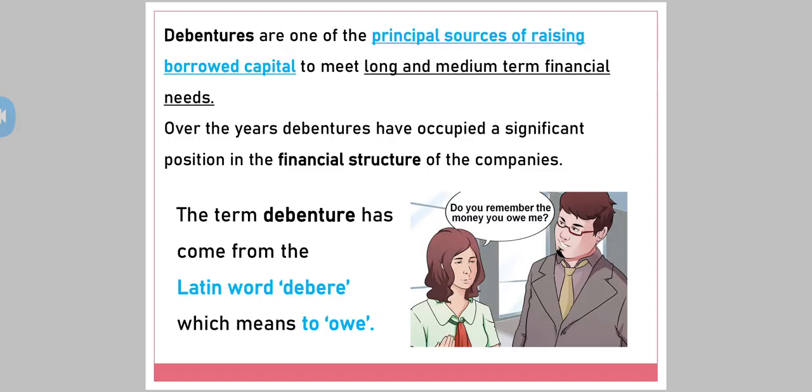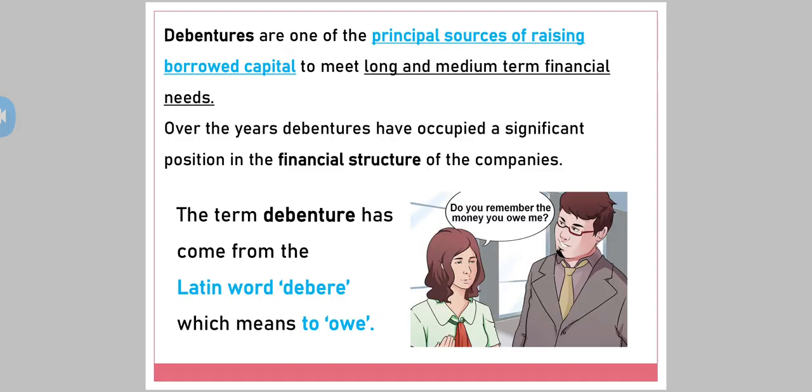See, over the years, debentures have occupied a significant, an important position in the financial structure of the companies. When you form your balance sheet, you will find a position for the debenture in the same. Now we will see from where the word debenture has arrived. The term debenture has come from the Latin word debere, which means to owe.